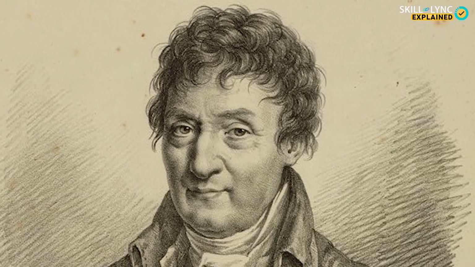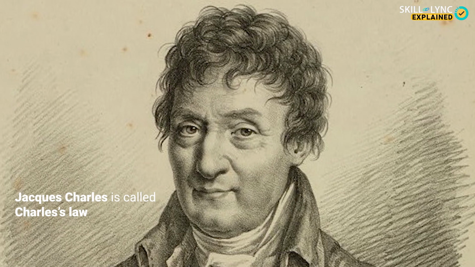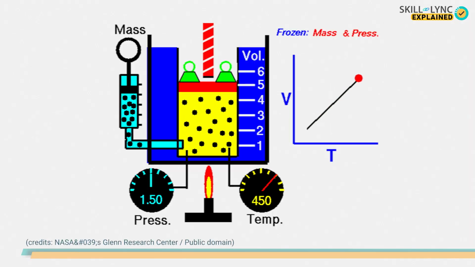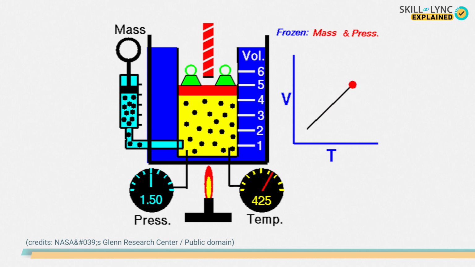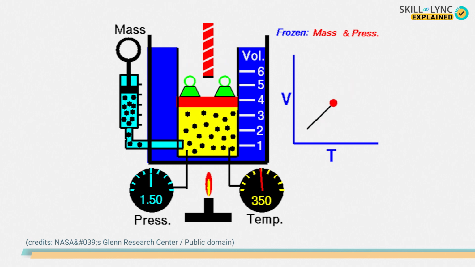The next law, named after the scientist Jacques Charles, is called Charles' law. This law states the directly proportional relationship between the volume of a gas and the temperature. It shows how a volume of a gas increases on increasing the temperature, while a decrease in temperature shows a decrease in volume. For this, the pressure is held constant.